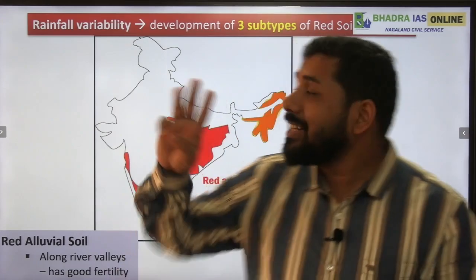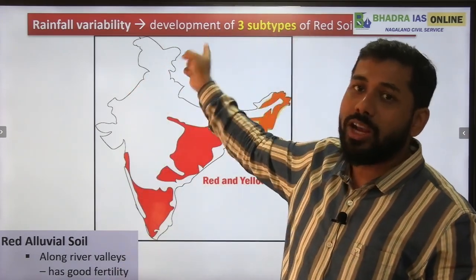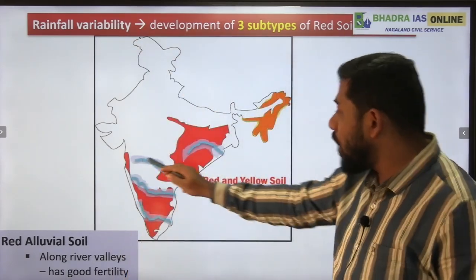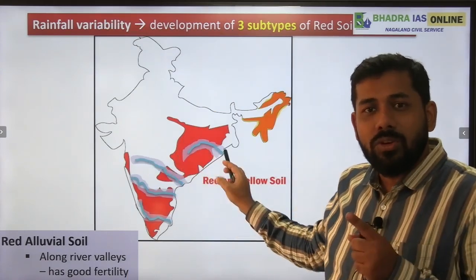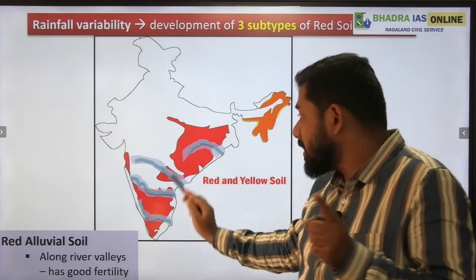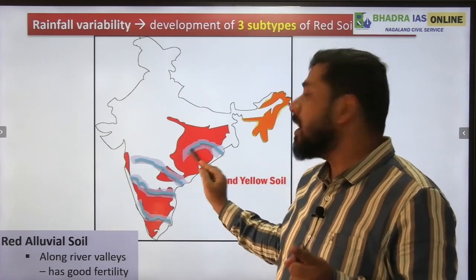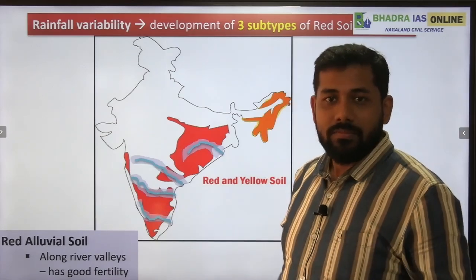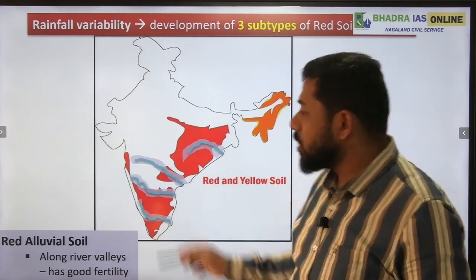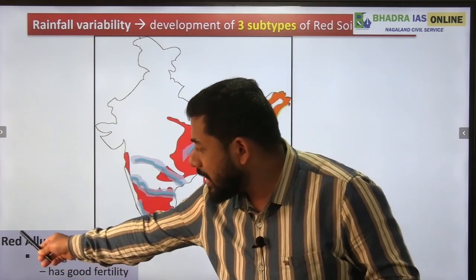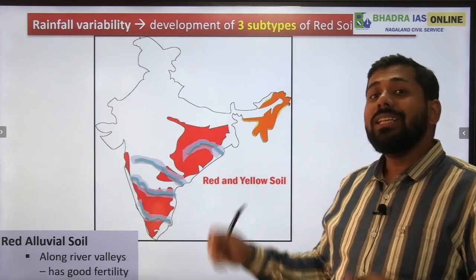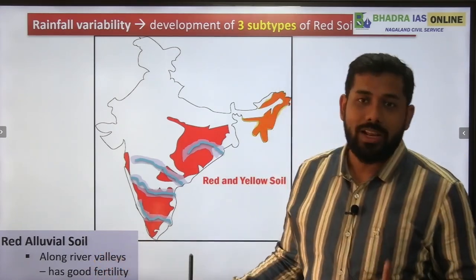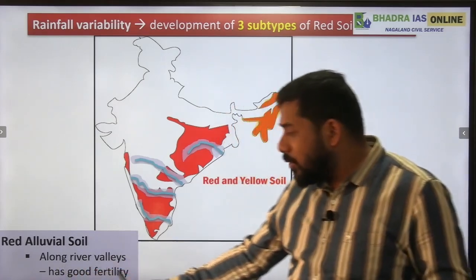There are three subtypes of the red soil on the basis of rainfall. The first subtype is found along the river valleys. Here we know that major rivers flow, for example Mahanadi, Godavari, Krishna, Kaveri. If these rivers are flowing through here, then this is one of the subtypes of red soil, which we call red alluvial soil. Is that clear? So red alluvial soils are found along the river valleys.